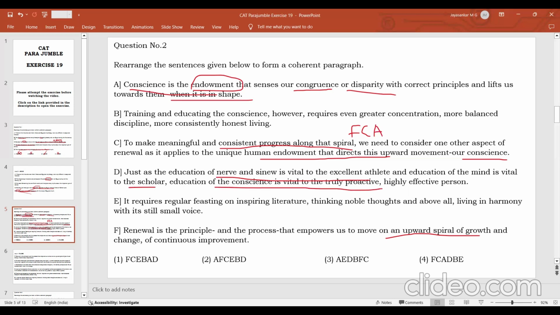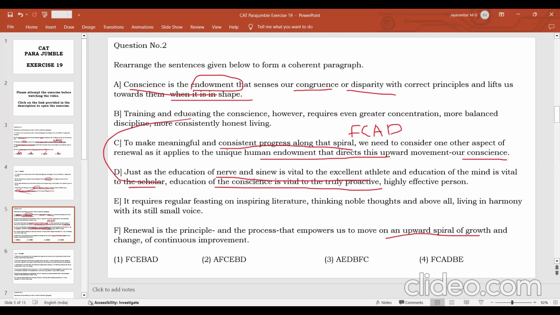So this is the next sentence. It talks about the importance of education for developing conscience. Just like an athlete needs continuous training of his nerves and muscles, and a scholar needs continuous training of his mind, an effective person needs continuous training of his conscience. So this is the next sentence. Then you can easily form the other sentence.